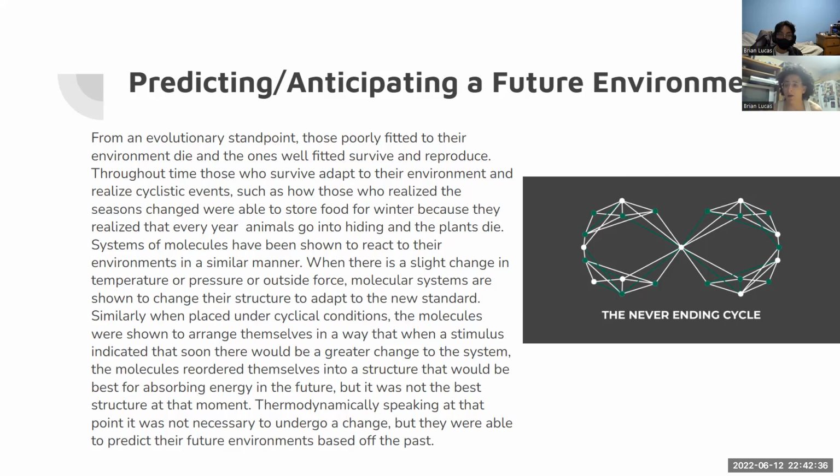We demonstrate a theory of how life might be possible, or how life might have started with self-replication through divisions that didn't require a lot of energy, so into more simple structures. And then essentially how non-living molecules are able to put themselves into positions that absorb energy the best and harvest the most work. And then time reversal symmetry, where the more energy released, the less likely it is for you to go back into the state that you started at. So that's why you don't see humans get younger, because you don't see people go from death to life, only life to death. You don't get smaller as you grow older. Well, I mean, you do, but you know what I'm saying.